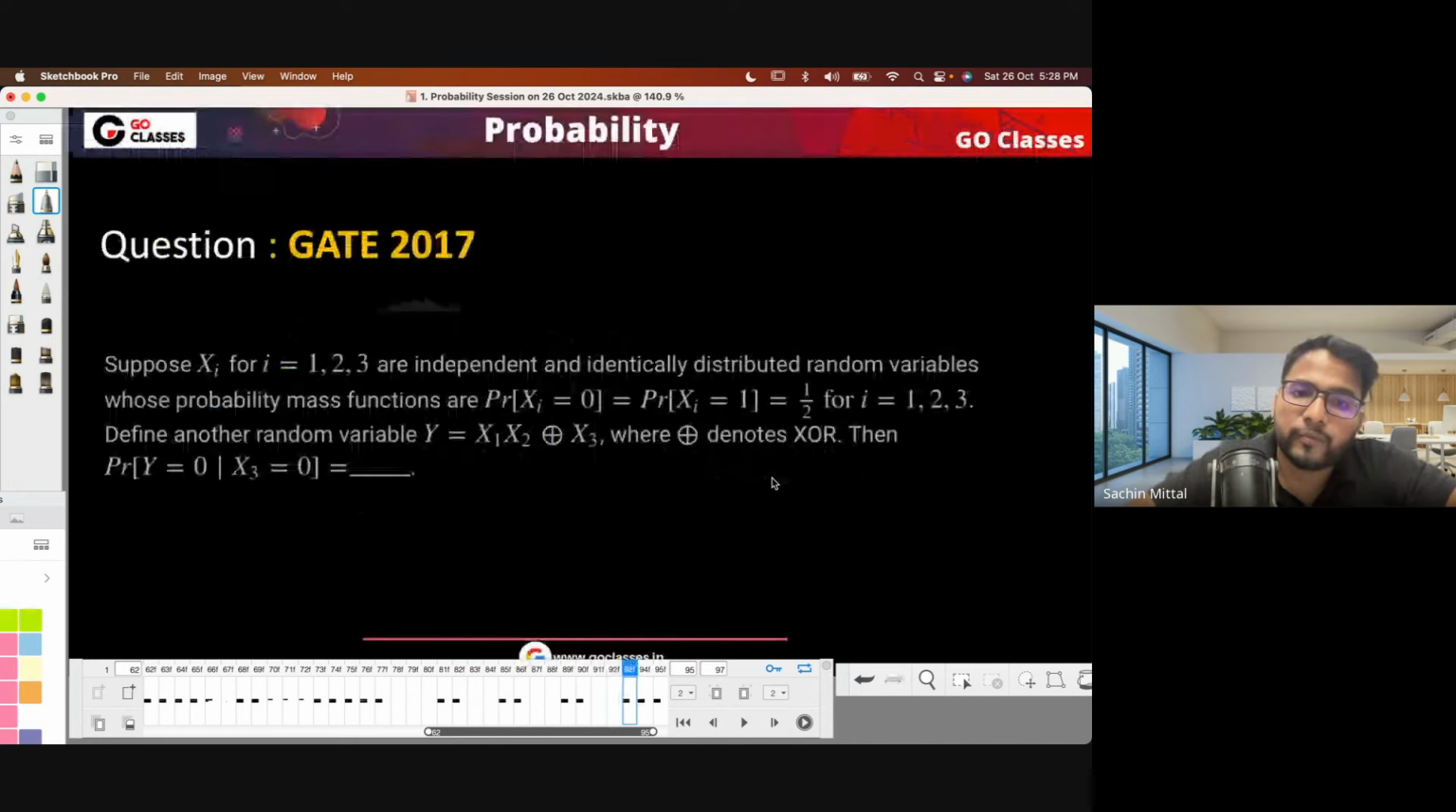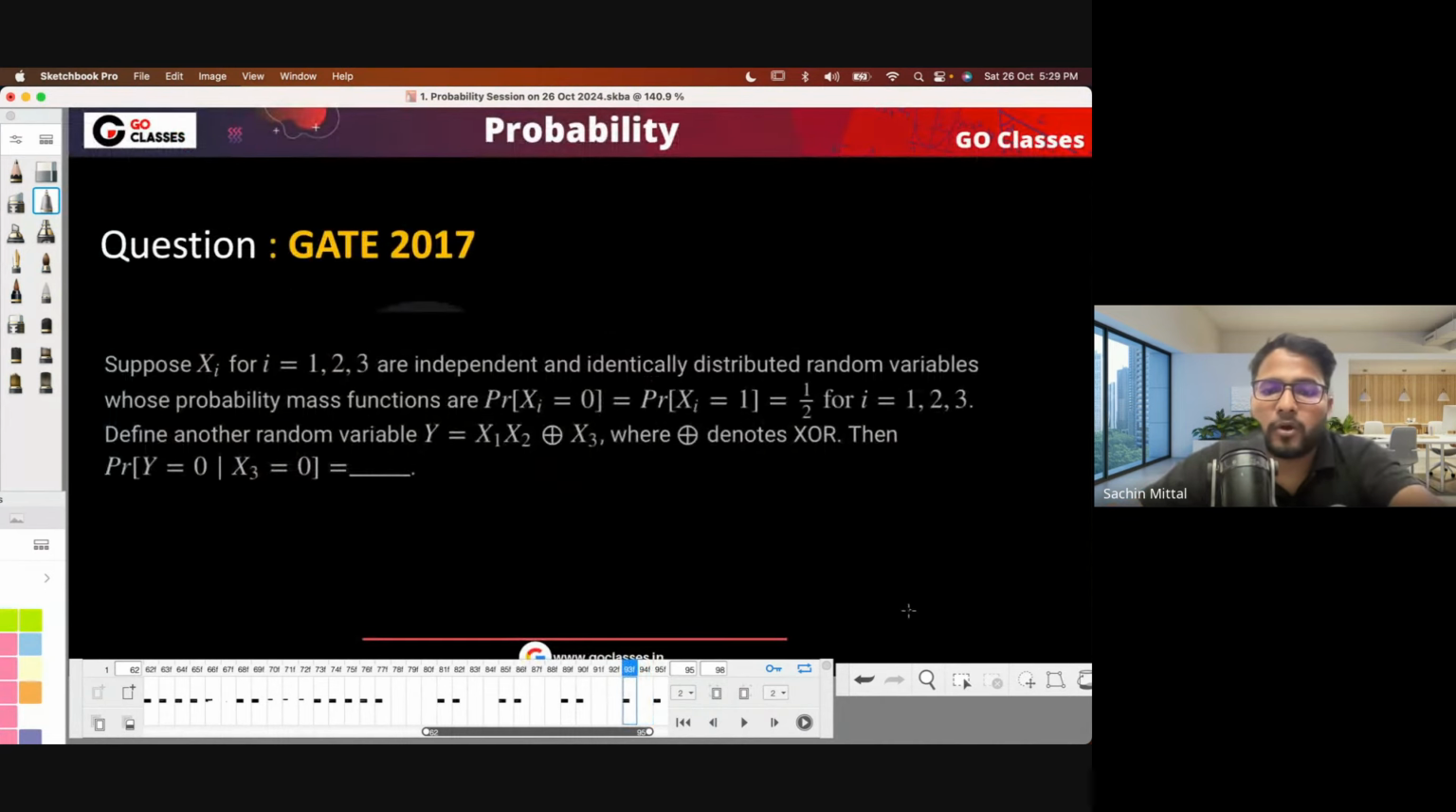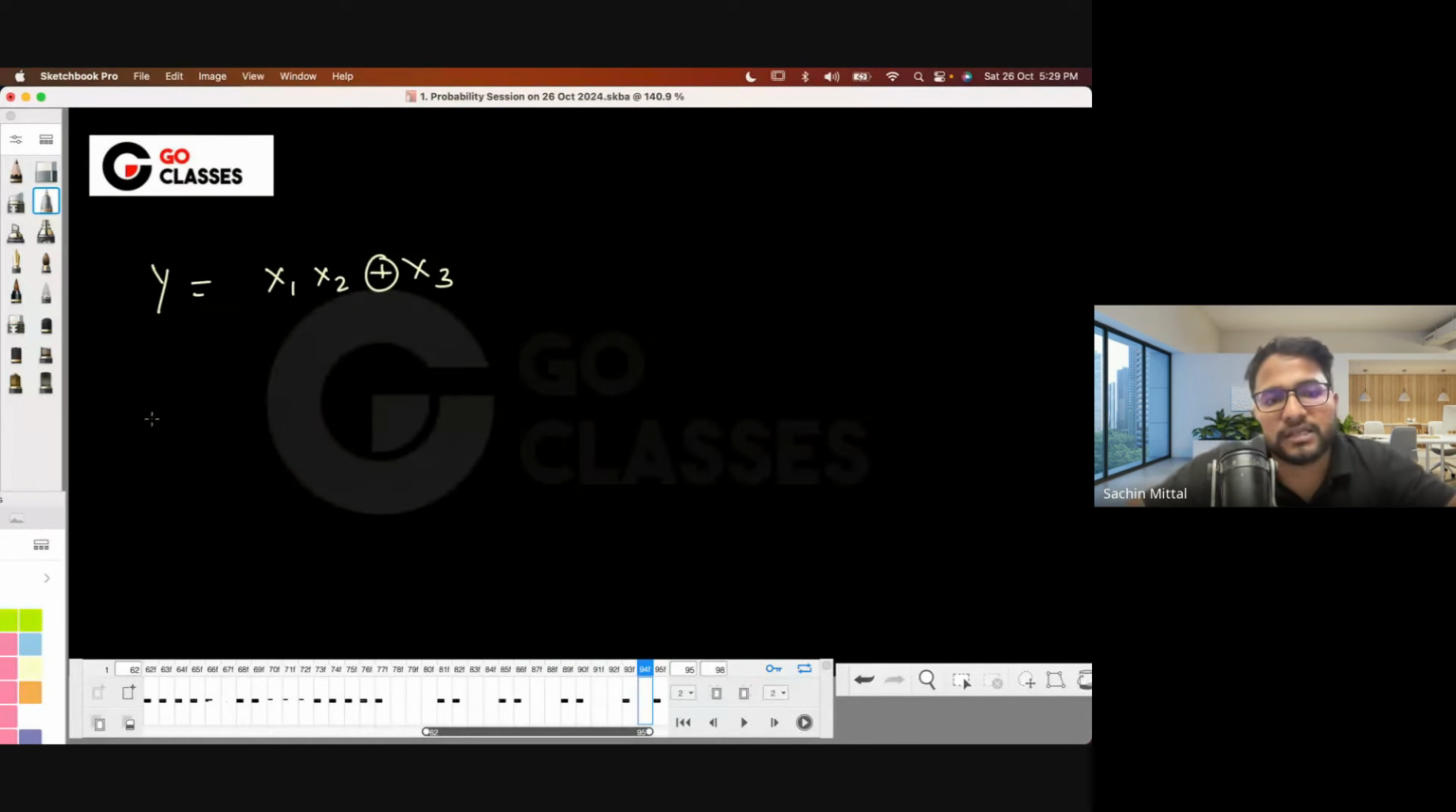Okay. So maybe we can solve one question here, which has been asked in GATE. What are they saying? The probability of x equal to 0 and x equal to 1 is 1 by 2. So these are the three random variables, and everything has probability 1 by 2. And y is defined as some random variable x1 XOR x2 XOR x3, right? And now they're asking the probability of y being 0 given that x3 is 0.